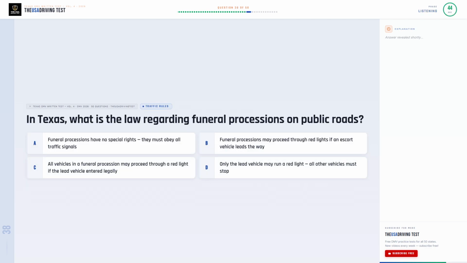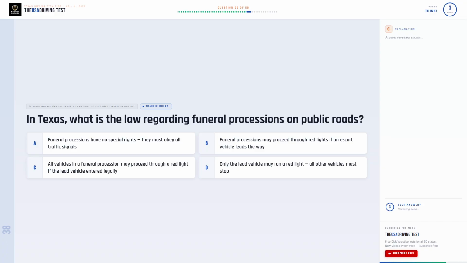In Texas, what is the law regarding funeral processions on public roads? Option A, funeral processions have no special rights. They must obey all traffic signals. Option B, funeral processions may proceed through red lights if an escort vehicle leads the way. Option C, all vehicles in a funeral procession may proceed through a red light if the lead vehicle entered legally. Option D, only the lead vehicle may run a red light. All other vehicles must stop.